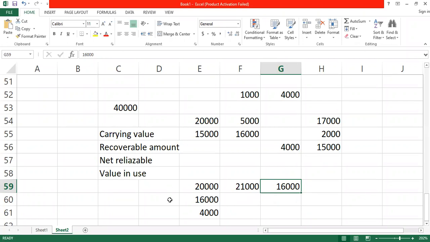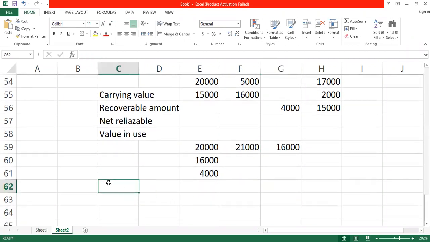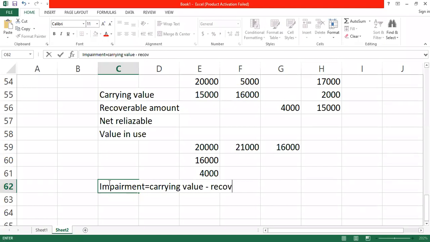So how do we calculate impairment? Impairment is calculated as the carrying value minus the recoverable amount.